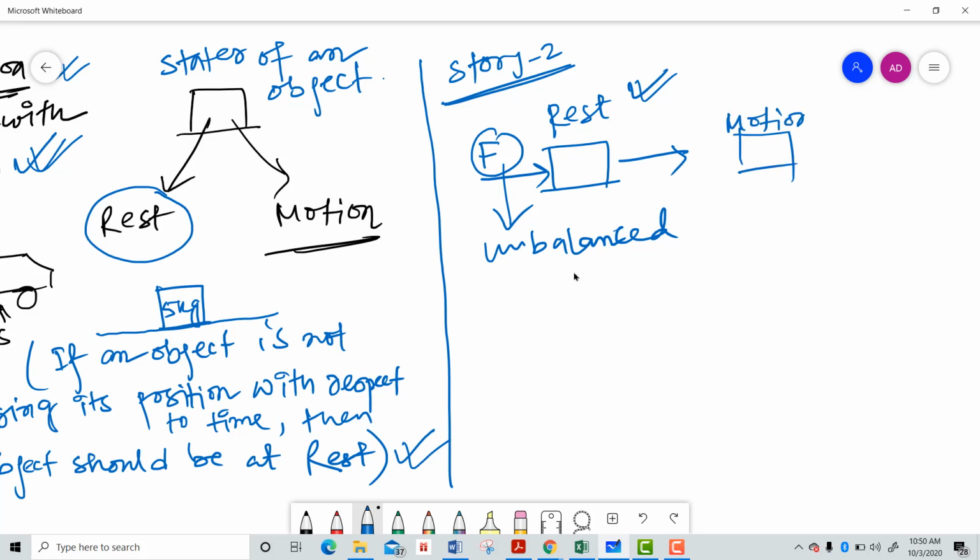It will move with a velocity of v meter per second. Initially it had a velocity of 0, but when we applied an unbalanced force, we have seen that it is in motion.